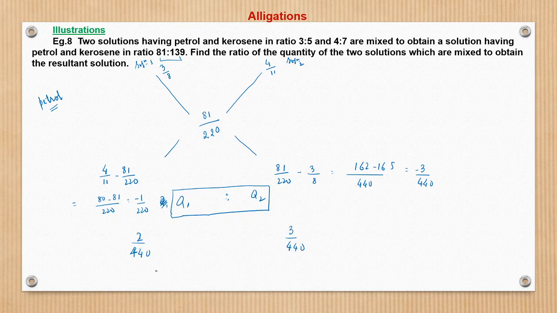This difference gives the ratio 2 is to 3. This is nothing but Q1 by Q2 is 2 by 3.